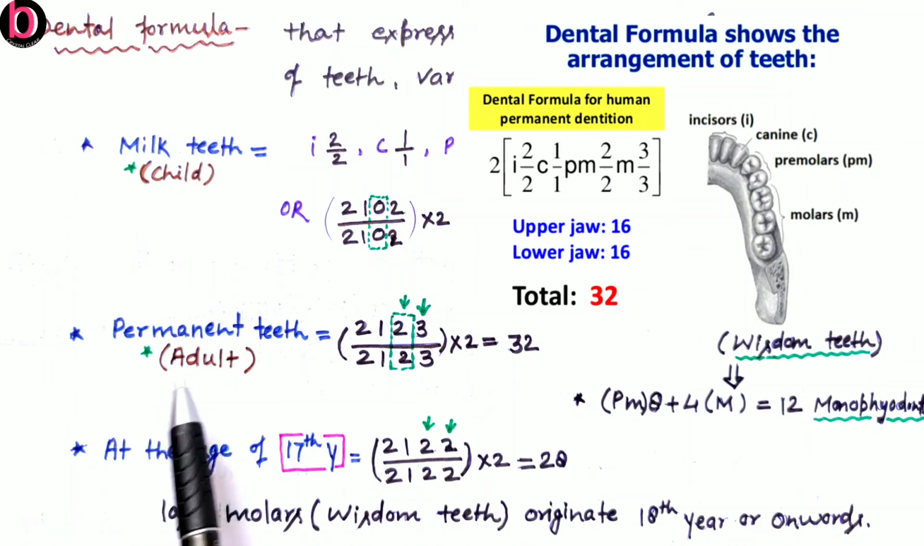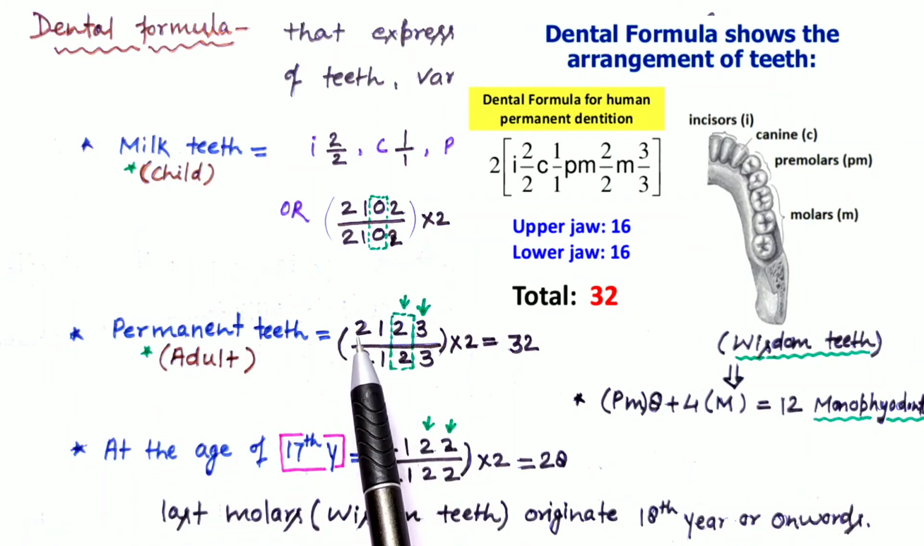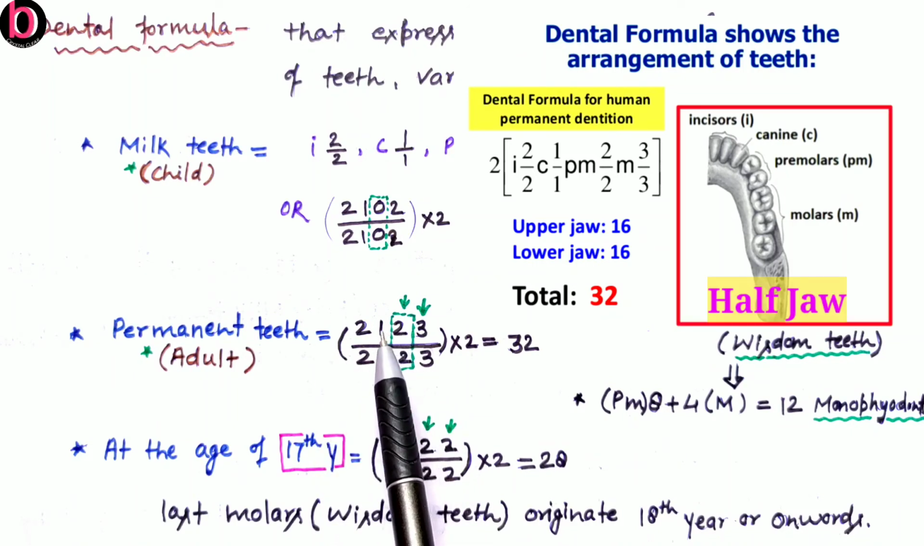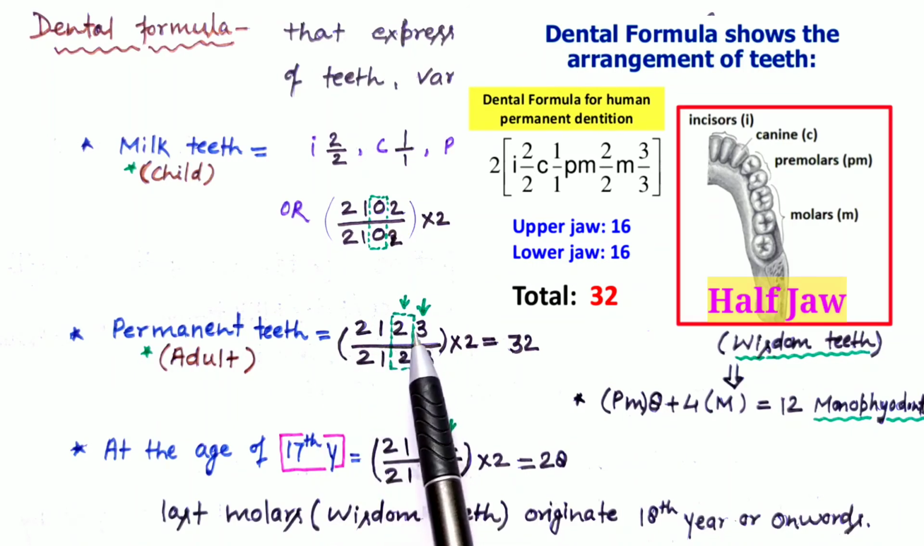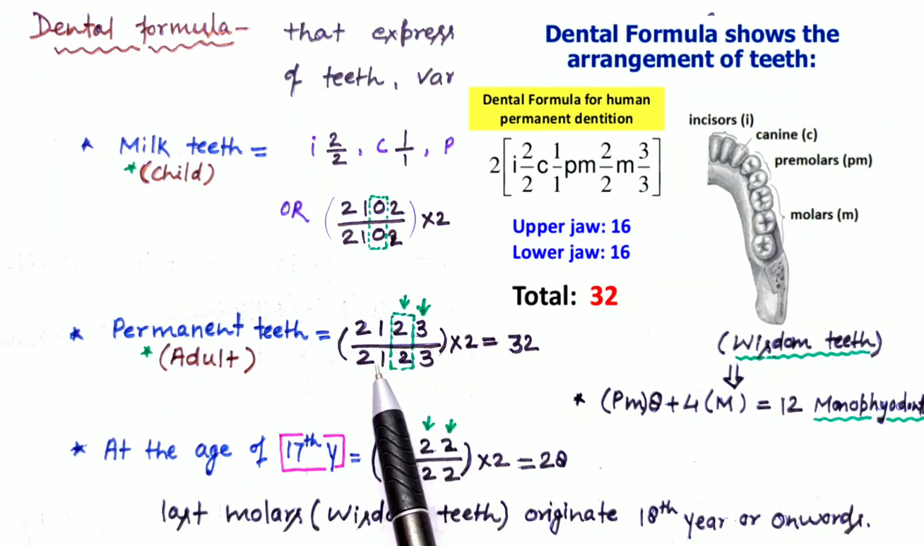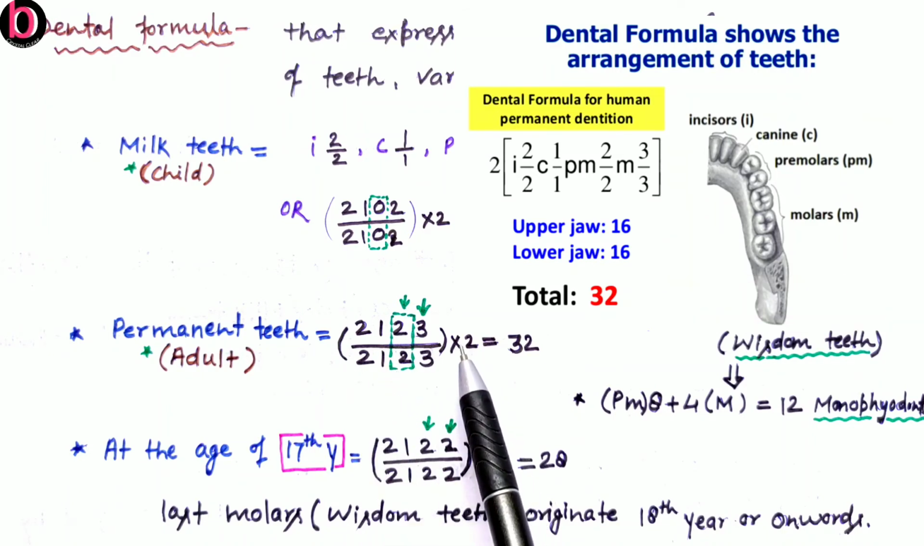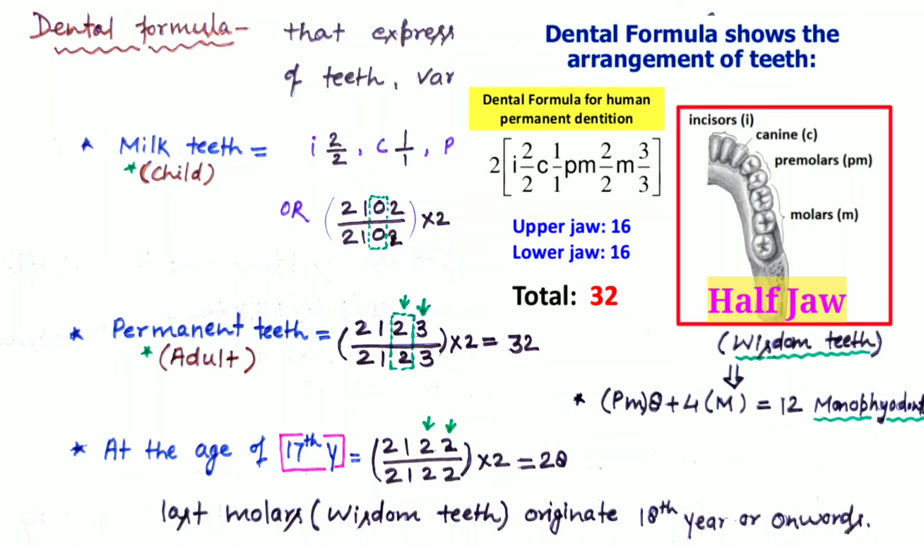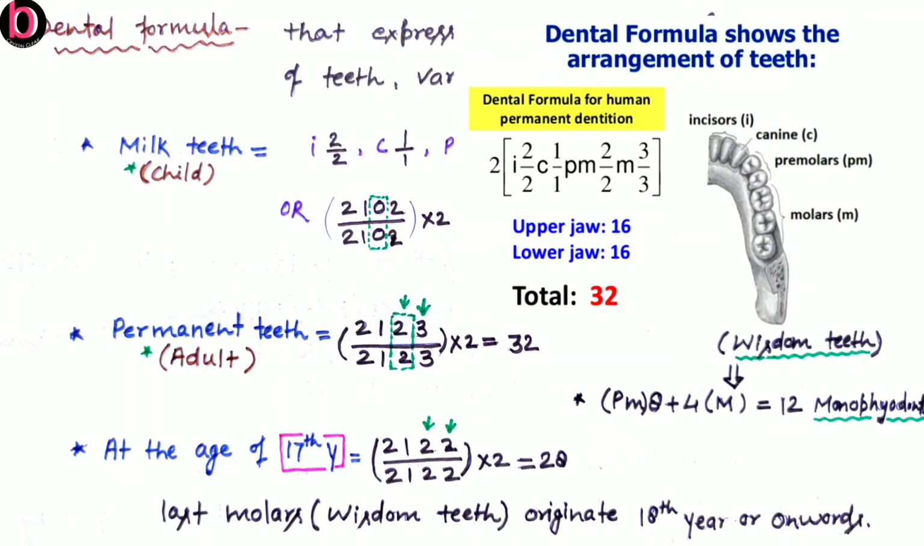So now about permanent teeth that are present in adults, and here the dental formula is 2 1 2 3, 2 1 2 3. So the upper half jaw carries a total of 8 and the same 8 in the lower half jaw, multiplied by 2, so this will be 32. So totally there are 32 teeth in adult human beings.